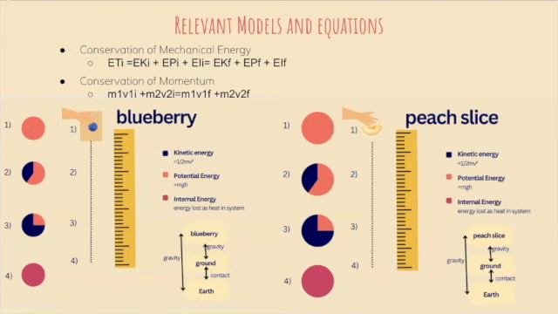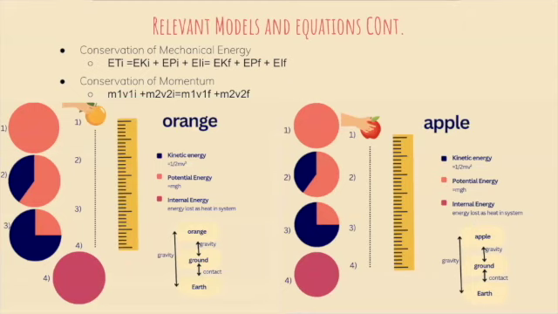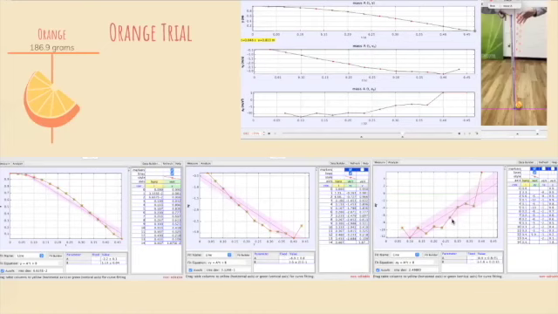The distribution of energy is the same over all four fruits, as the falls in the systems are consistent. However, the total energy will not remain the same, causing the pie charts to increase in size for fruits of larger mass. We see that here with the orange, which has the highest mass and the largest pie charts, and the apple, which is second largest, having slightly smaller pie charts, representative of the total energy in their systems. So in descending order, we started with the orange trial, which weighed 186.9 grams.